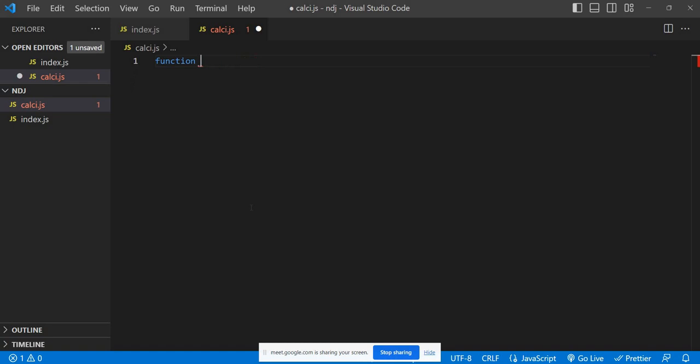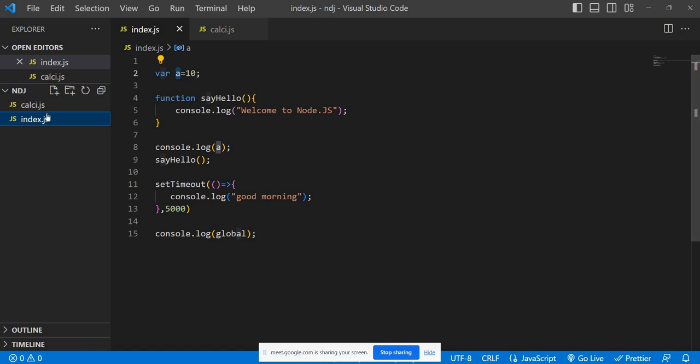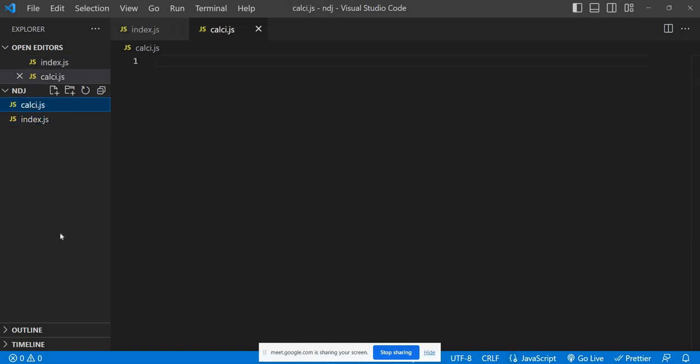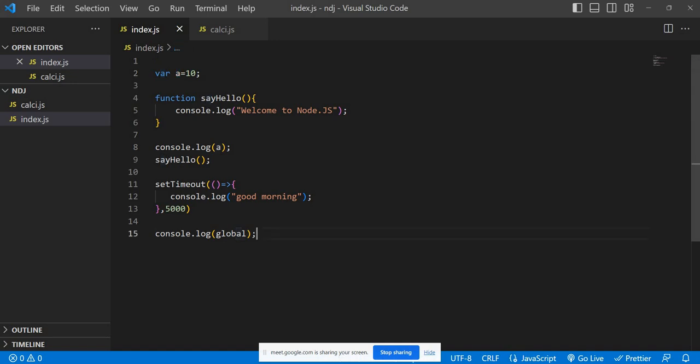By default, Node.js is designed with a modular system. That's why I said initially, if you create any JavaScript file, indirectly it's a module because it is following these rules. So here we should observe clearly that